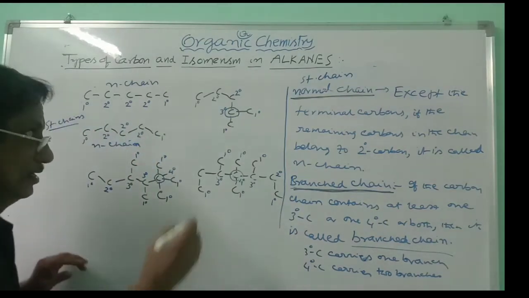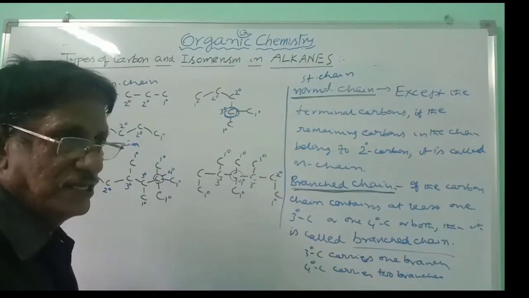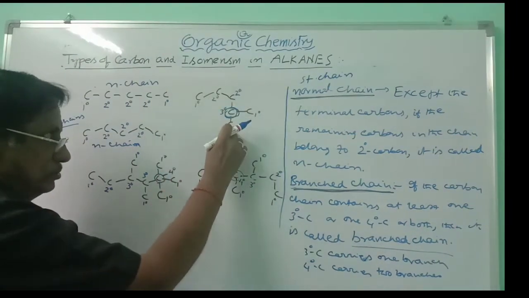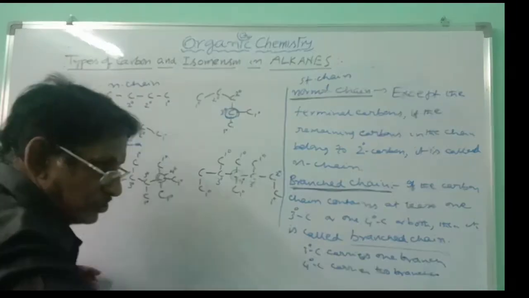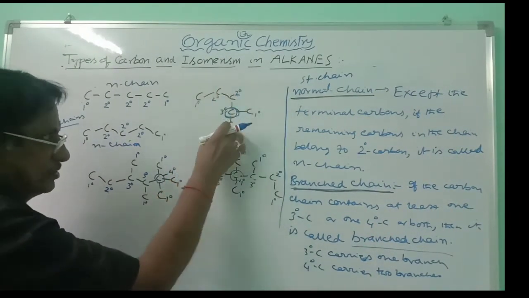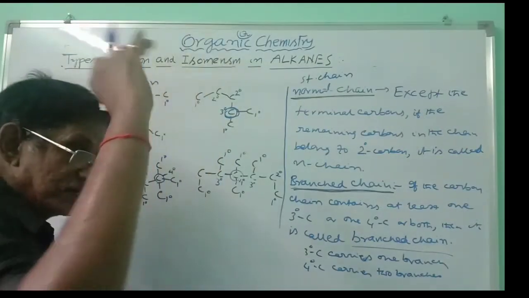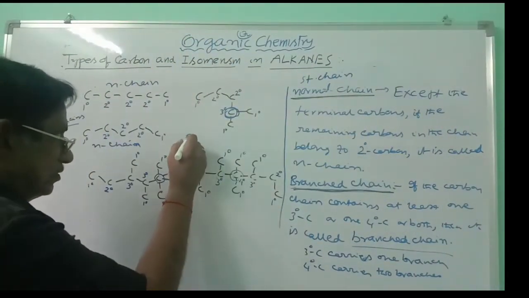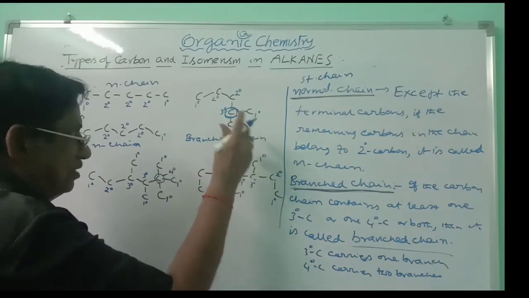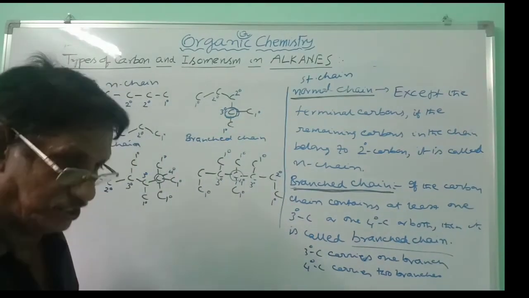And if you take here, it is carrying 1 tertiary carbon. 1 tertiary carbon will be having 1 branch. And here, counting can be done from here: 1, 2, 3, 4, 5. This cannot be called the normal chain. It is side chain. So there will be only 5 carbons in the normal chain. 1 carbon is present in the branch because it is carried by tertiary carbon. And so this is said to be branched chain. How many branches are there? There is only 1 tertiary carbon, and so there is only 1 branch. This is branched chain but not normal chain.